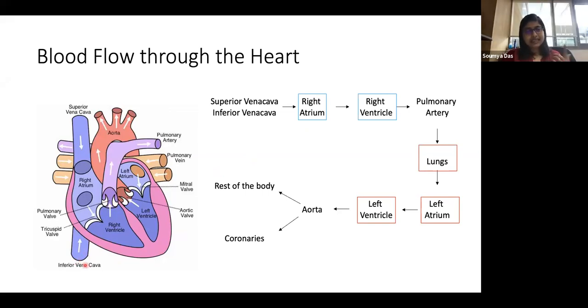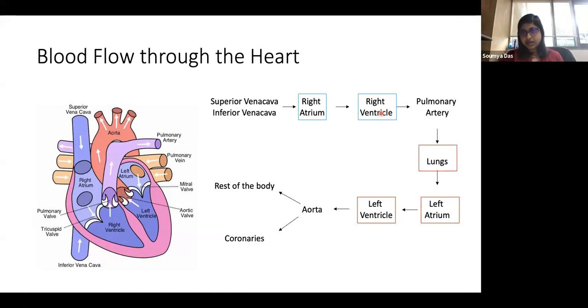So the vena cavas, superior and inferior, collect the deoxygenated blood from the rest of the body, and they put it in the right atrium, right? I hope it is clear from this picture that the superior vena cava is a vessel that goes into the right atrium. The inferior vena cava takes the blood into the right atrium again, as shown here. And then that deoxygenated blood goes through the tricuspid valve into the right ventricle.